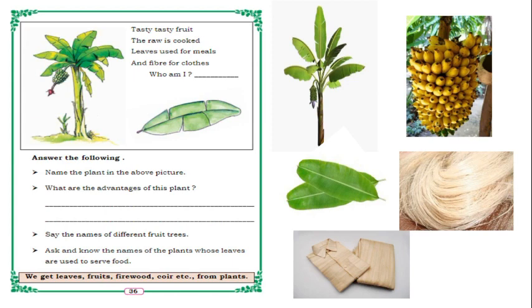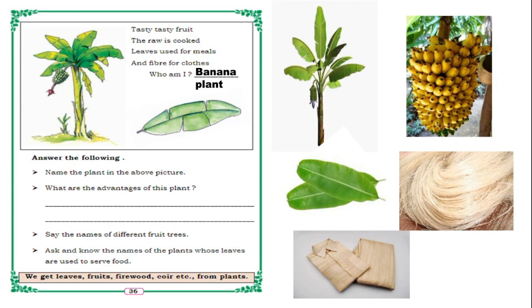So next, tasty fruit. The raw is cooked, leaves used for meals, and fiber for cloths. Who am I? Who is this, children? Yes, correct. Banana plant. We eat banana fruit, but raw banana we cook and eat. And we get banana leaf, and we use this leaf for meals. And we get banana fiber also. From this banana fiber, what do we do? We can make cloths.